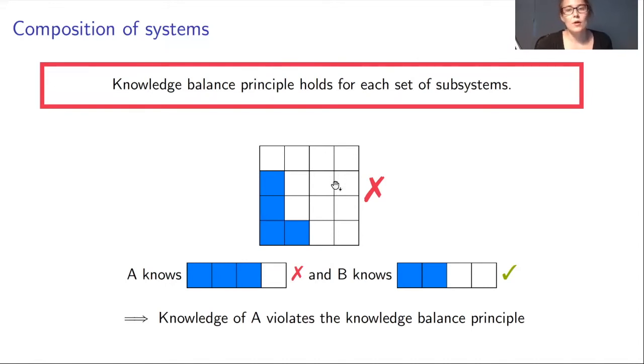But this kind of rule also leads to an inductive system of checking states. So if I have a very large system, I need to consider all sets of subsystems to make sure that my state is actually correct.